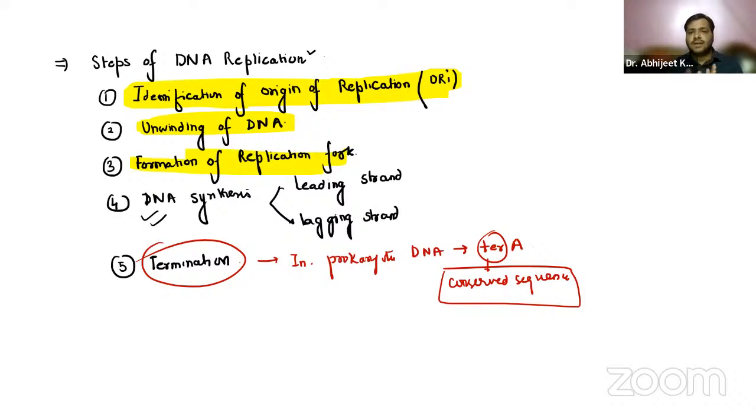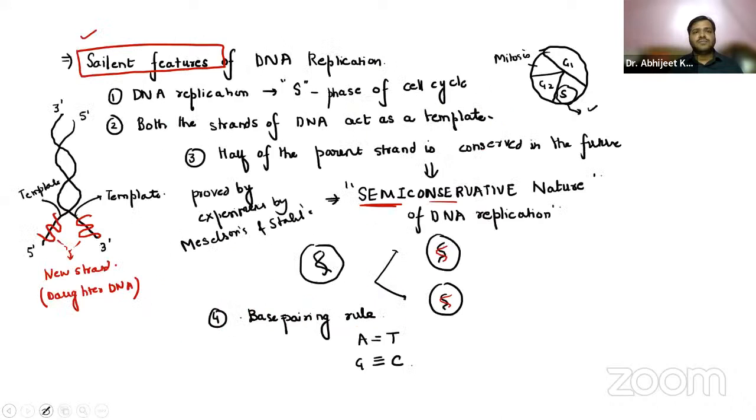Up to that part, if replication reaches it, it is not terminated, and the unwinding stops at this particular sequence. So that is regarding the steps of DNA replication, which we have discussed completely in detail with the help of all the enzymes.